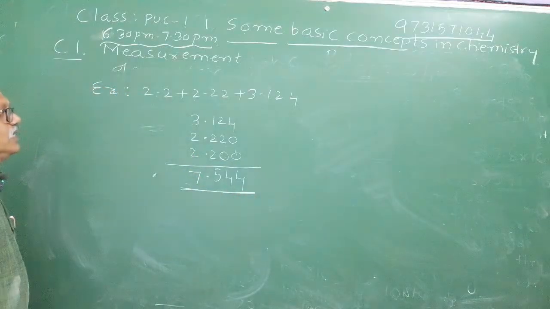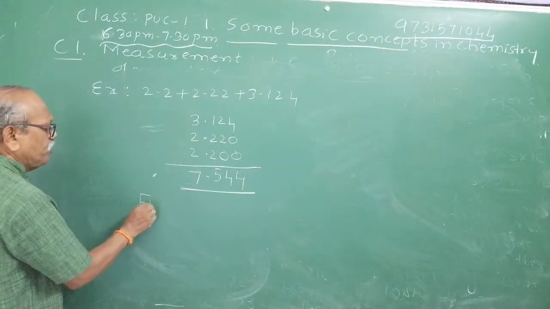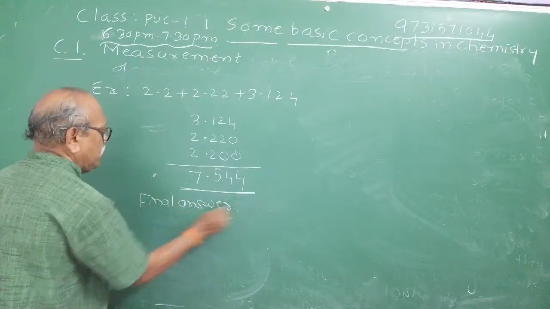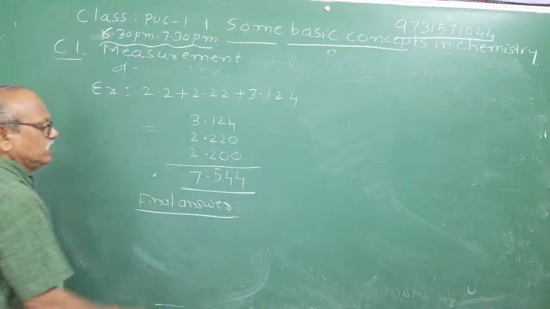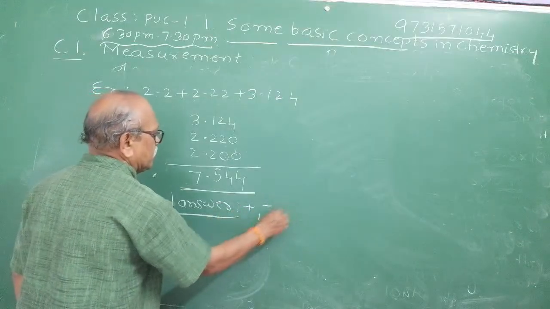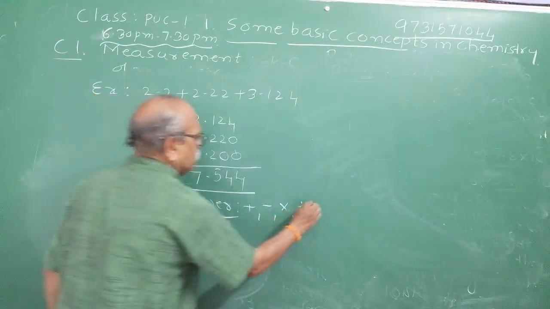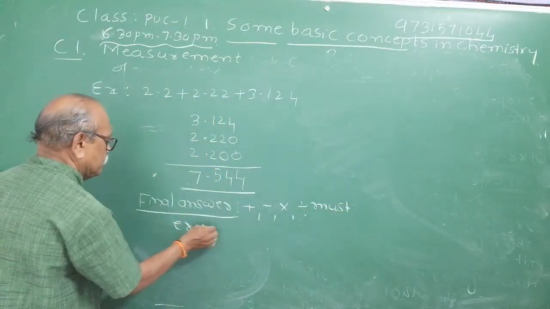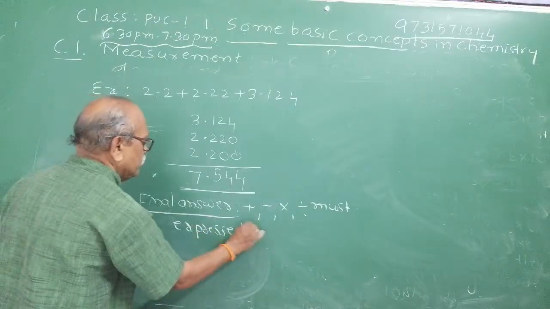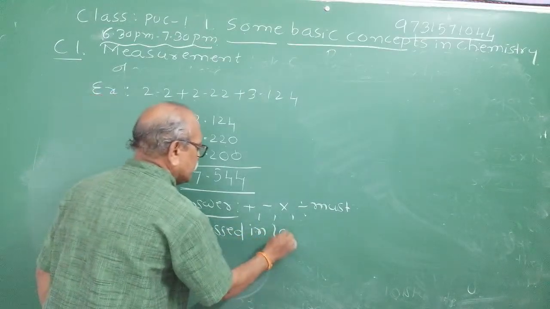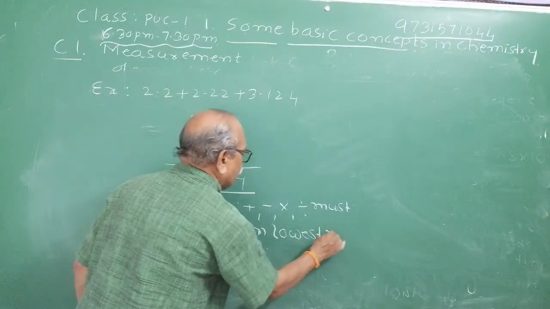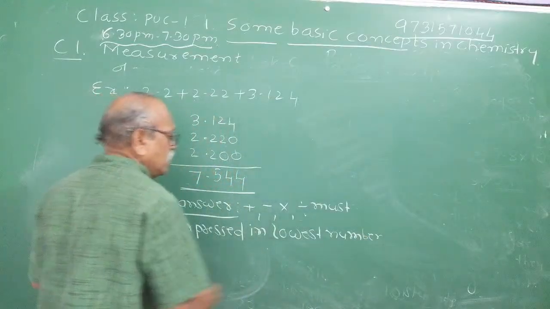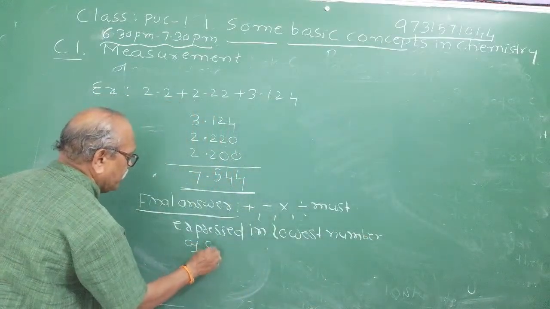Observe. Now, how should the final answer be kept? The final answer in addition, subtraction, multiplication, or division must be expressed in the lowest number of significant figures.